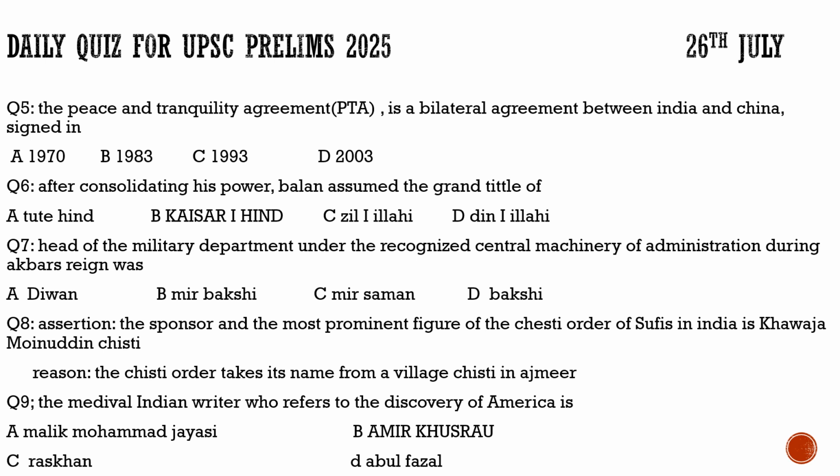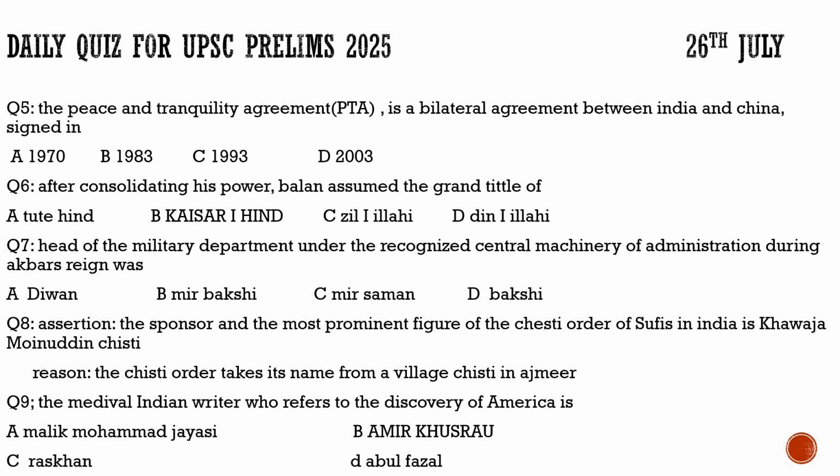Is it Tote Hind? Option A, no. Is it Kaisar Hind? Neither this one. Is it Zille Ilahi? Let's keep it here. Is it Deen Ilahi? Not D also. So for the question number 6, the correct option is option C. It is Zille Ilahi. It was Balban who assumed the grand title of Zille Ilahi, which means the shadow of God.